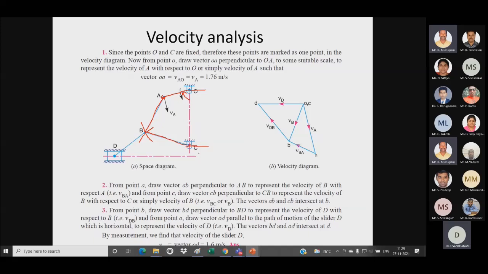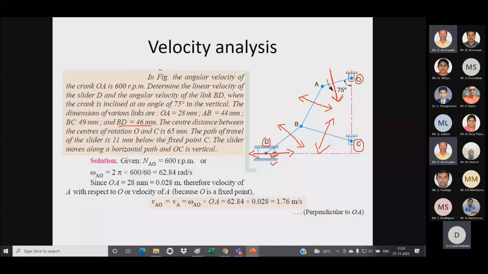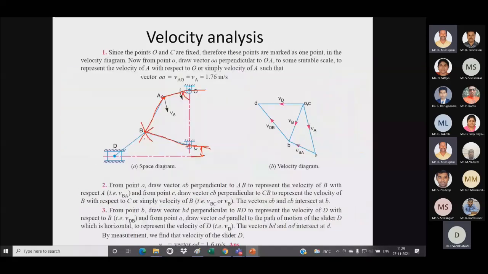Then after that, I have to draw an axis with a horizontal line at this distance. From this point B, I have to measure BD, which is nothing but 46 mm. So I make an arc like this and draw a line like this. Then I have to fix a slider here. So this is how we draw the configuration diagram for this problem. So this is my complex mechanism.